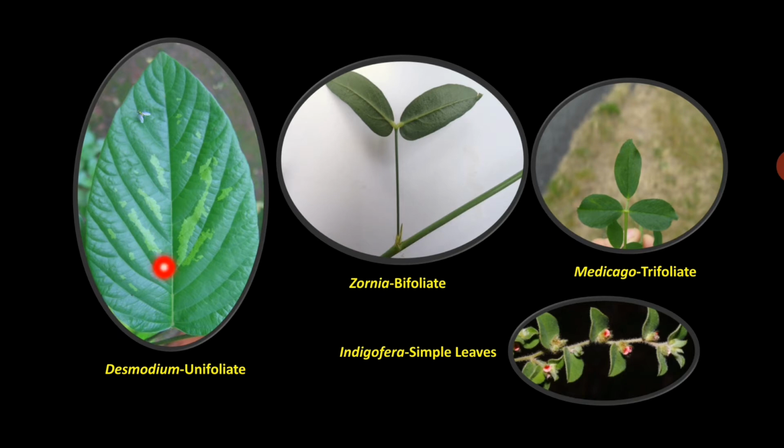Then the leaf may be palmately compound, like the unifoliate leaf found in Desmodium, the bifoliate leaf found in Sesbania, and the trifoliate leaf found in Trifolium as well as in Medicago. Even simple leaves are also found in some plants of this family, that is Indigofera has simple leaves.